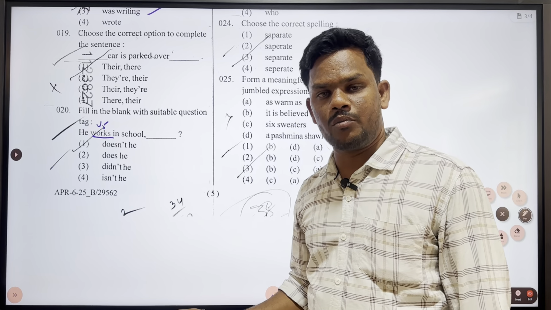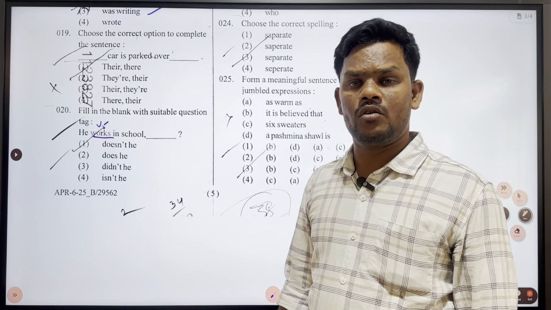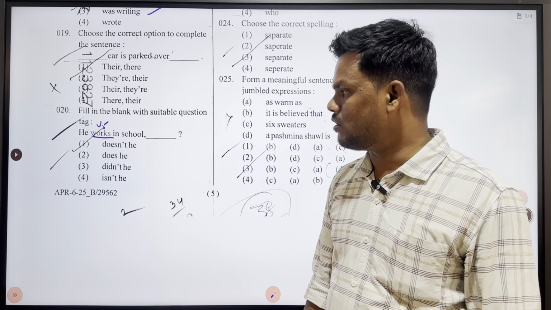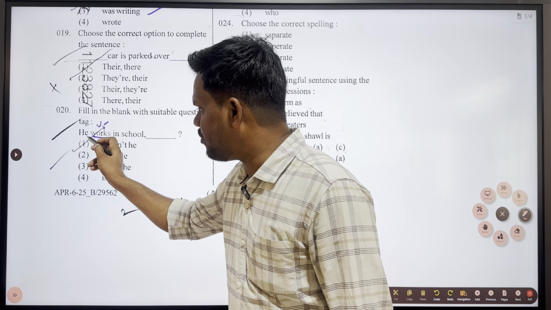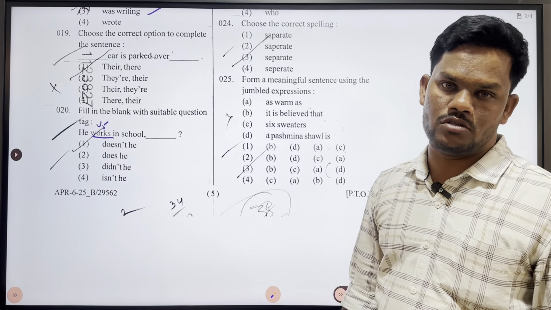In case we get verb 1, we'll write do. If it is works, we'll have to use does. So as we have got verb 5 here, we'll have to take does. That too, the statement is in positive.